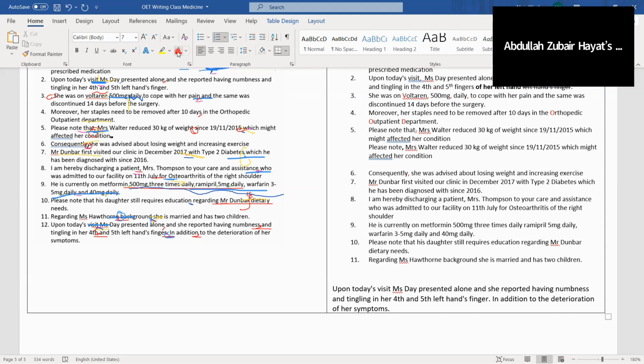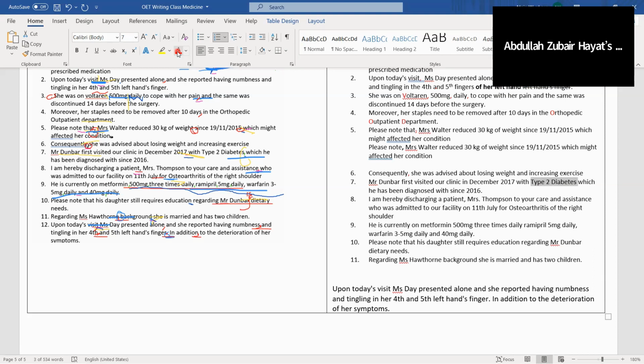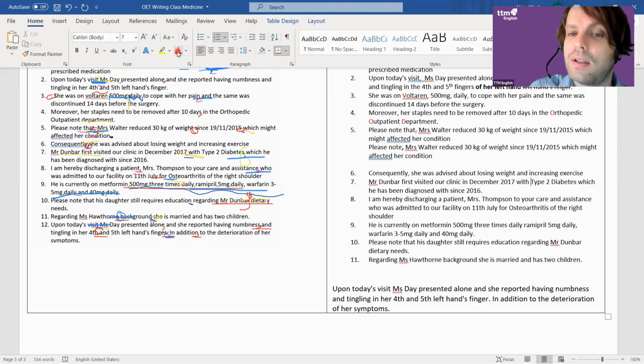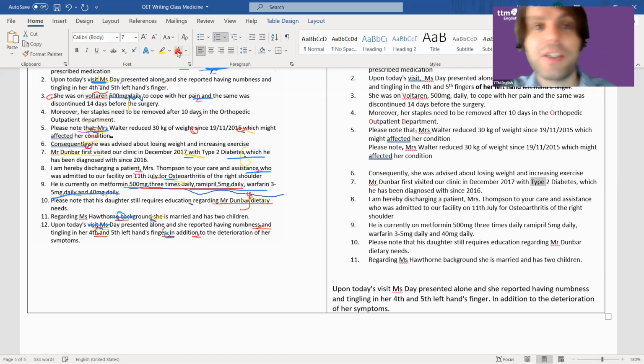Okay. Mr. Dunbar first visited our clinic in December 2017 with type 2 diabetes. And what do you think? This one's really hard. Dunbar's, after Dunbar, do I need an apostrophe? Yes, I think yes. But do I need capitals here? What do we think?